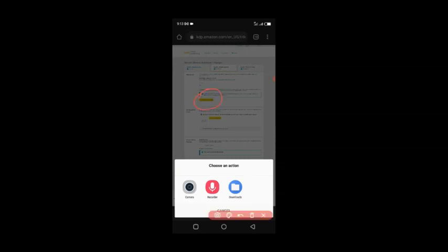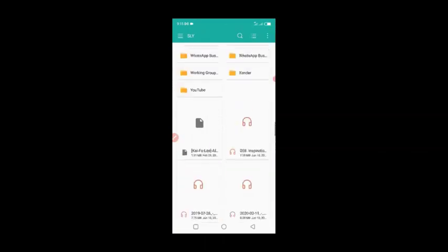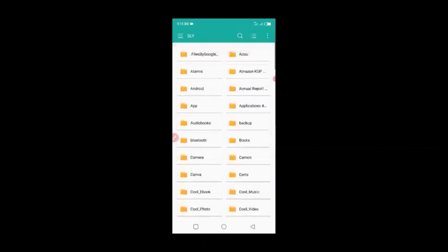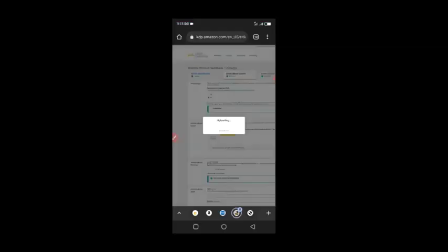You see upload manuscript, that is where I clicked, and then you're going to choose where the file is in your mobile device. I'm going to click my memory card, and I'll go back to my alarms where I kept it, and then you can see it here. Just click on it and it will upload. Just give it a minute so that it can properly upload, and then the next step will be your cover.